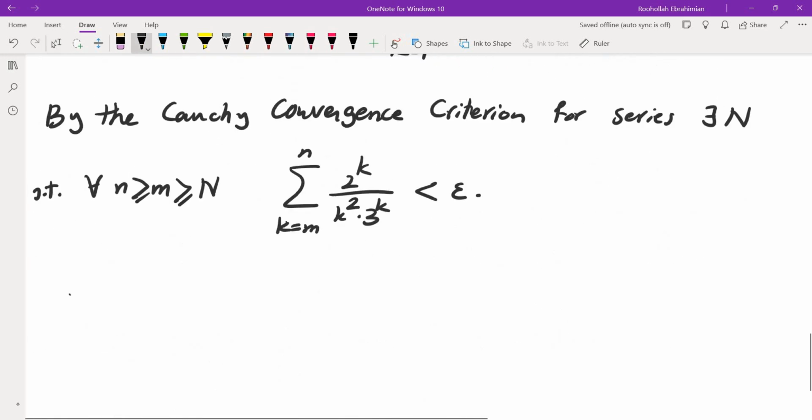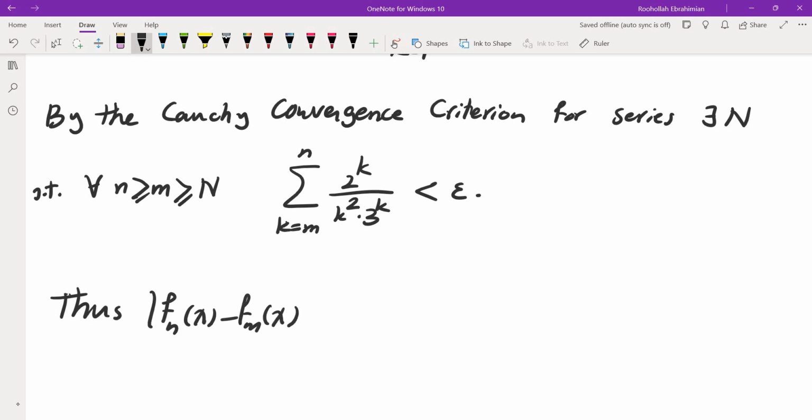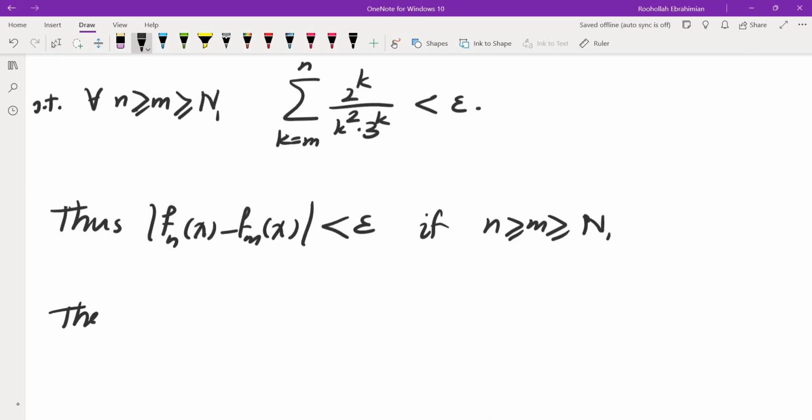Thus the difference between fn(x) and fm(x) is less than epsilon if n is greater than or equal to m greater than or equal to N1, for every x in the interval from −2 to 2.